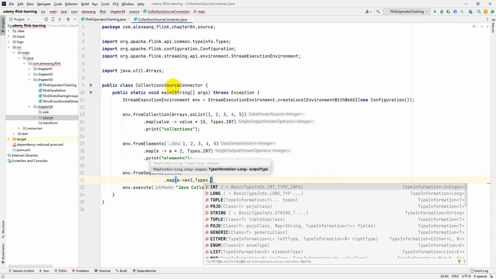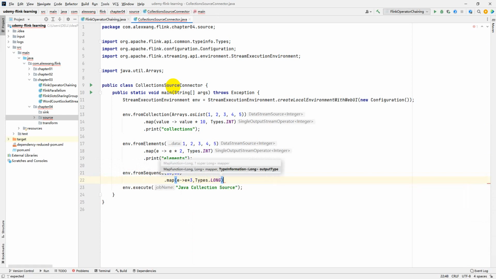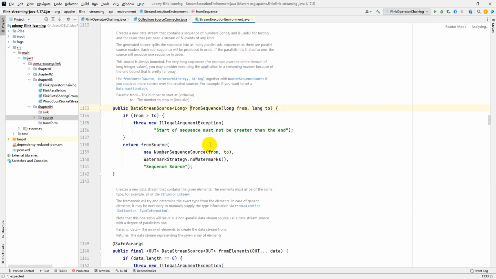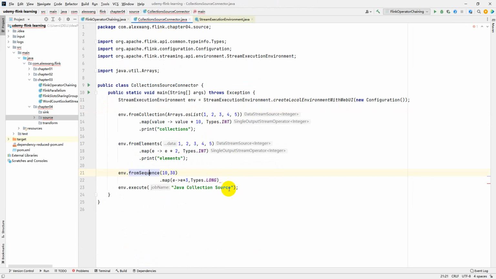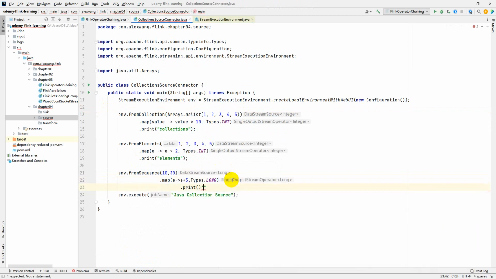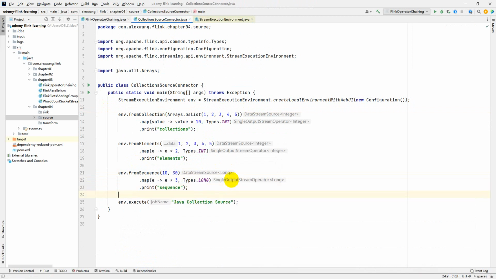Perhaps Long, okay, because for fromSequence, as you can see inside here, the return data type is long. All right. Print sequence. Okay. Let me start this application.